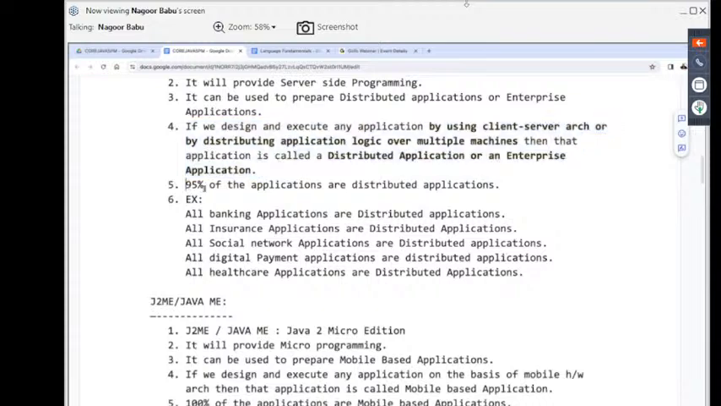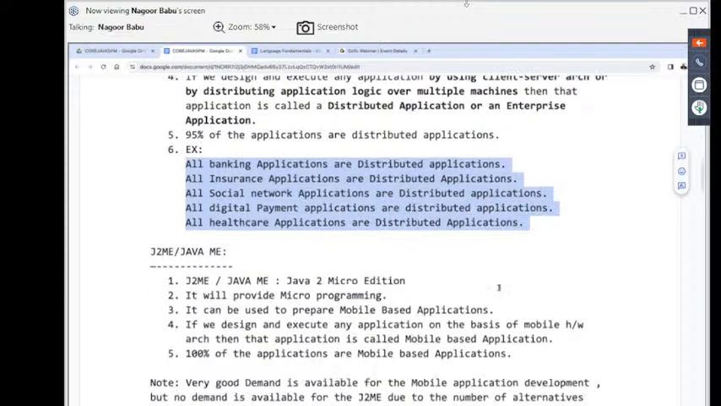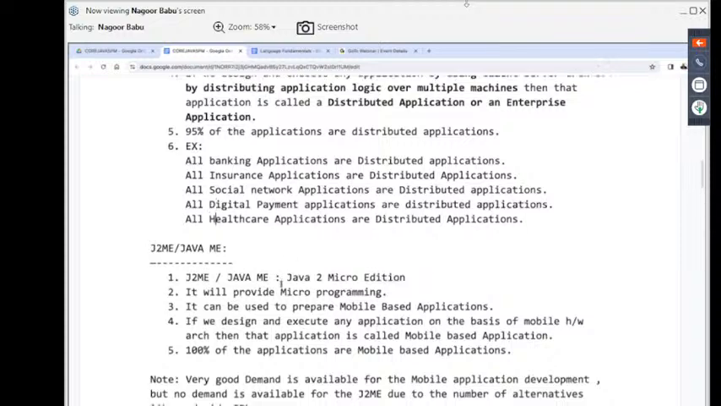Understand it now? 95% of applications are distributed applications. Examples: all banking applications, all insurance applications, all social network applications, all digital payment applications, and healthcare applications. All these examples are enterprise applications.